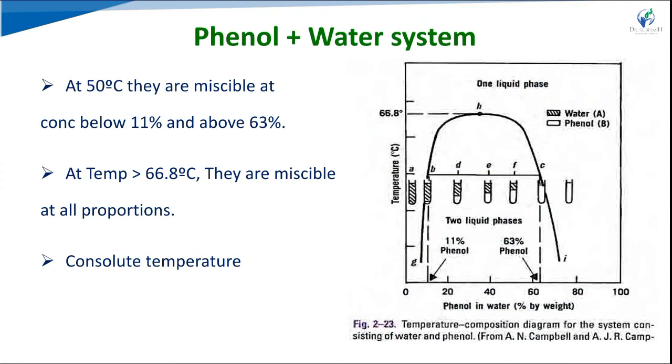In the case of the phenol-water system, that temperature is 66.8 degrees. Above it they are miscible in all proportions, and below it we see partial miscibility. That is the concept of the CST for partially miscible liquids, converting into a single homogeneous phase.